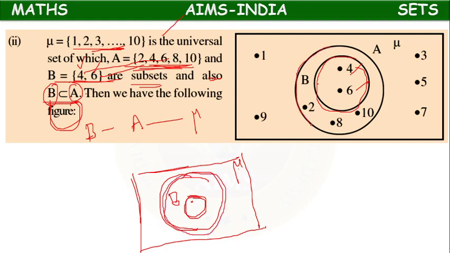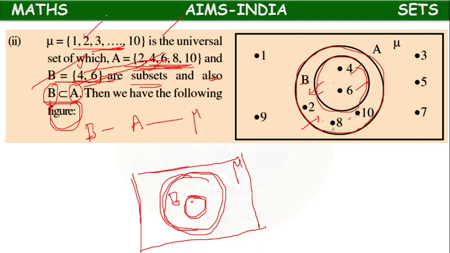So that's why we have drawn A here. But A is having elements 2, 4, 6, 8, 10. Out of that, 4, 6 already mentioned in B. So outside B, inside A, the remaining elements 2, 8, 10 to be represented.